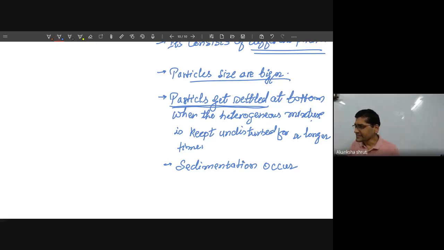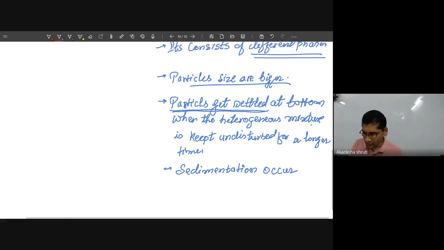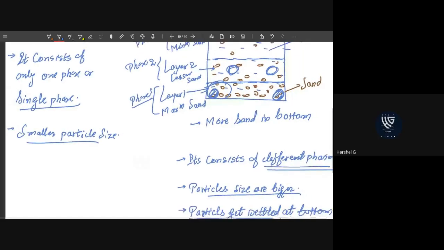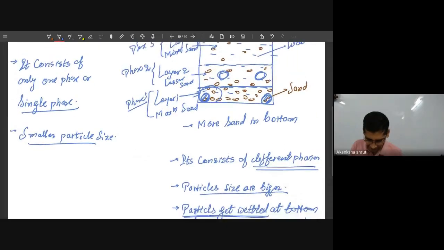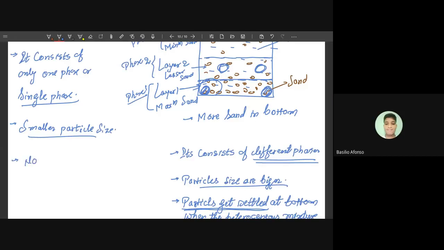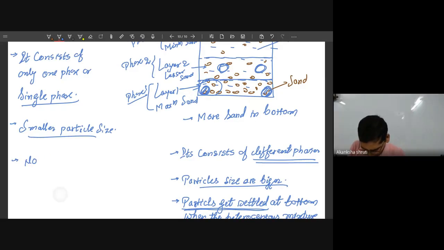So sedimentation means settling down of the particles. That is called sedimentation. But can sedimentation occur in a homogeneous mixture? Student, you have to keep in mind, in homogeneous there cannot be sedimentation. So right here, no sedimentation, because particles dissolve. No particles will come to the bottom.